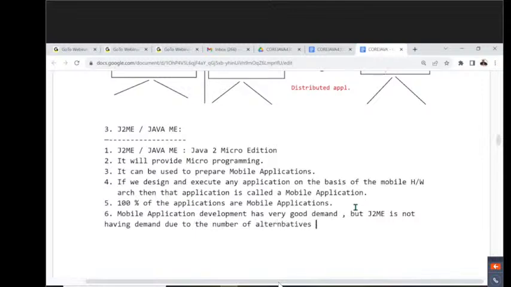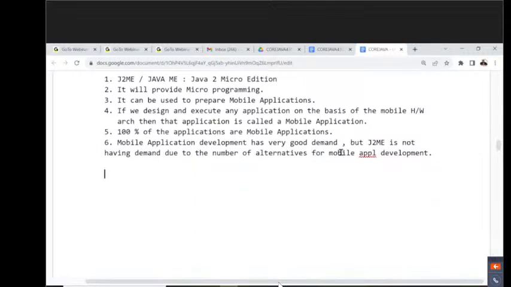J2ME is not having any demand outside due to the number of alternatives for mobile application development. So mobile application development has very good demand, but J2ME is not having demand due to the number of alternatives. What are the various alternatives available here? Android is the best alternative. The moment Android came into the picture, J2ME went down totally.